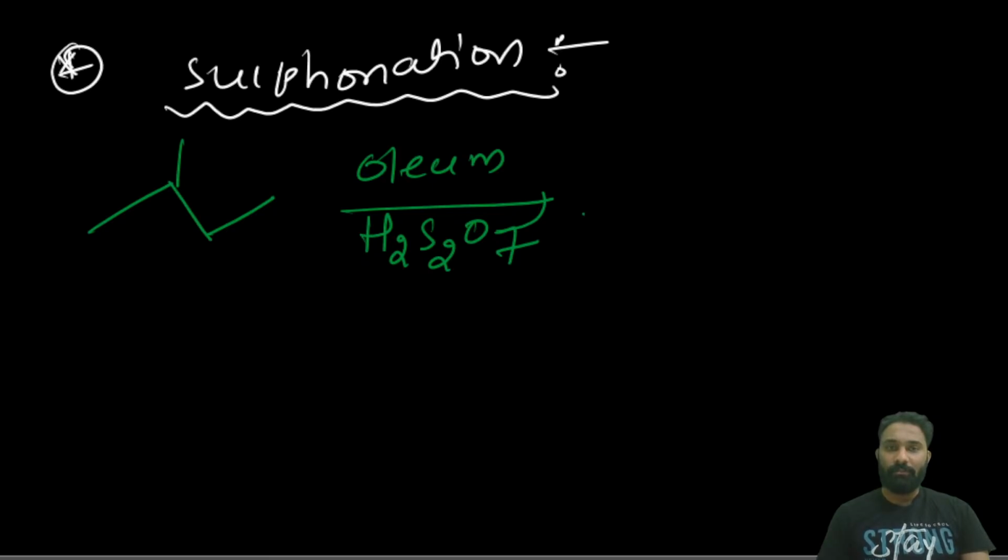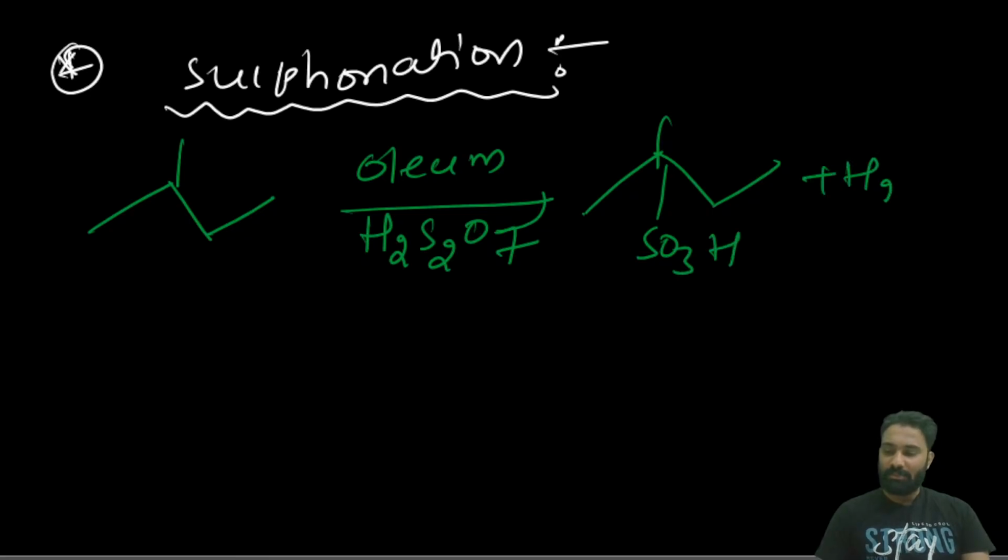Now that it will give you the sulfonic acid plus H2O. Done. Next, very important, sometimes in the conversions it may be useful for us.